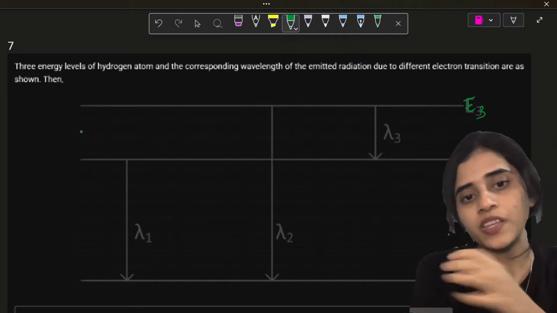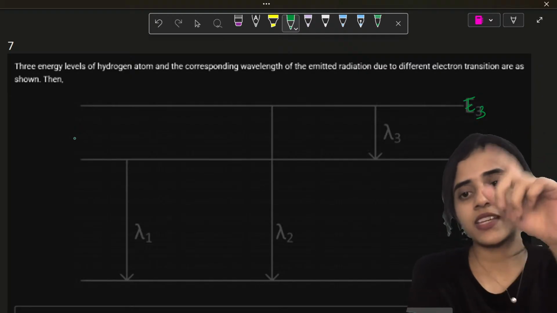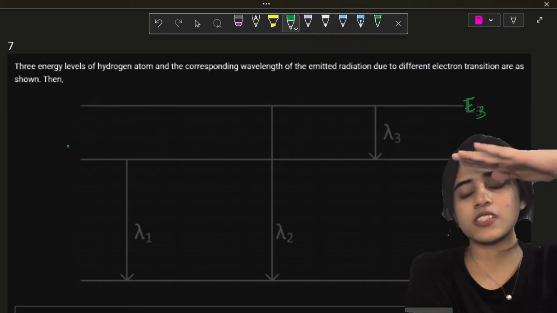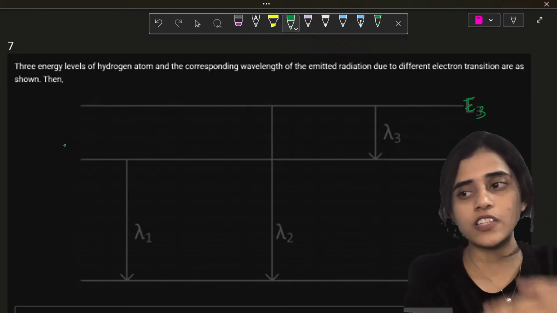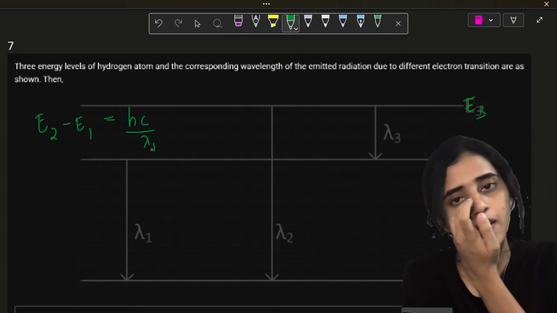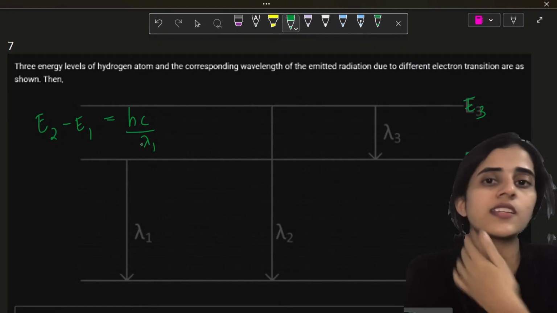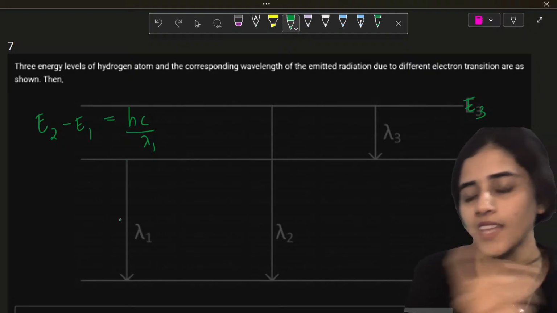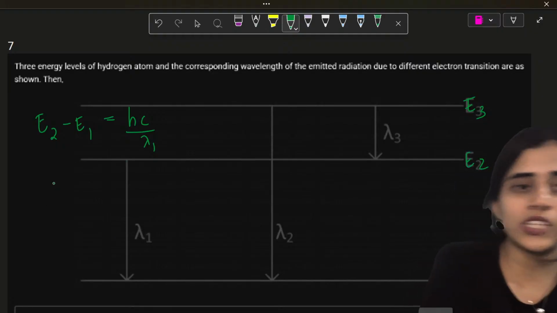First thing I will do, lambda 1. What is lambda 1? E2 minus E1, because the transition is from E2 level to E1. E2 minus E1 is hc by lambda 1. That's the formula that I'm using: change in energy is hc by lambda. Next transition, E3 to E1.